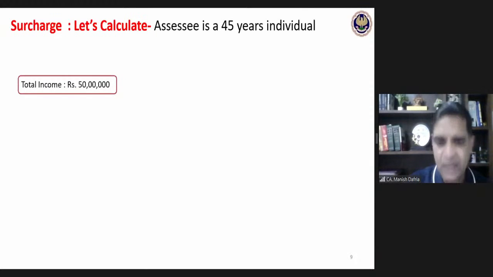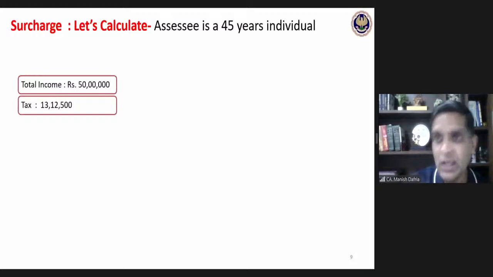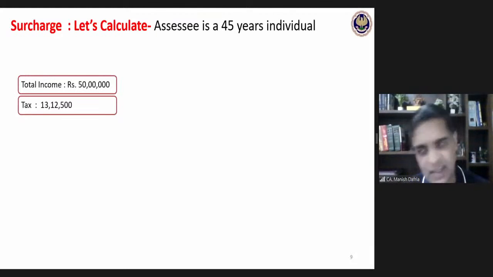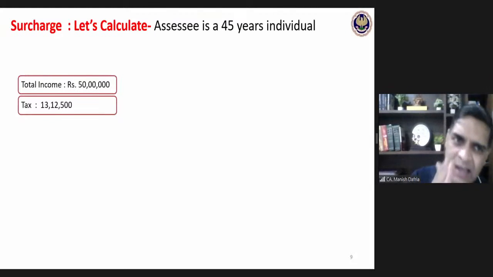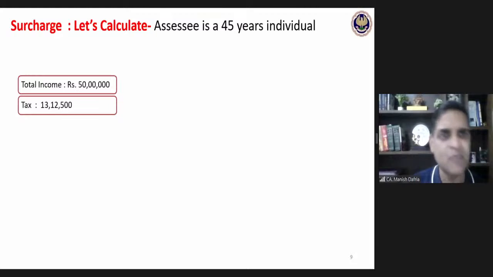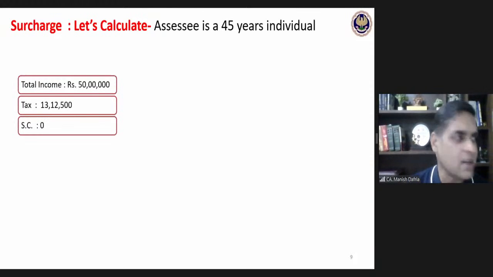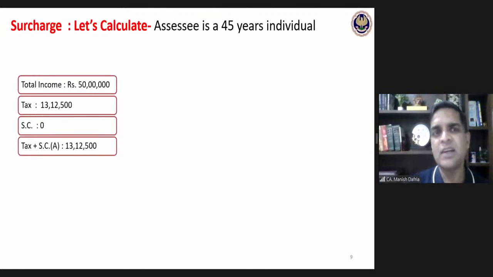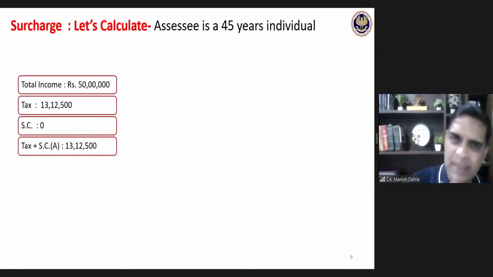Income is 50 lakhs. If my income is 50 lakhs, I am an individual, non-senior citizen, 45 years of age. So as per that slab, tax payable would be 13 lakhs 12,500. Anybody who wishes to check the correctness of this figure can do the calculation. But we can proceed further. As per the slabs applicable, the income at 50 lakhs shall generate a tax liability of 13 lakhs 12,500. On that 13 lakhs 12,500, surcharge would obviously be zero. So my tax plus surcharge would be 13,12,500. This is now my basic calculation.